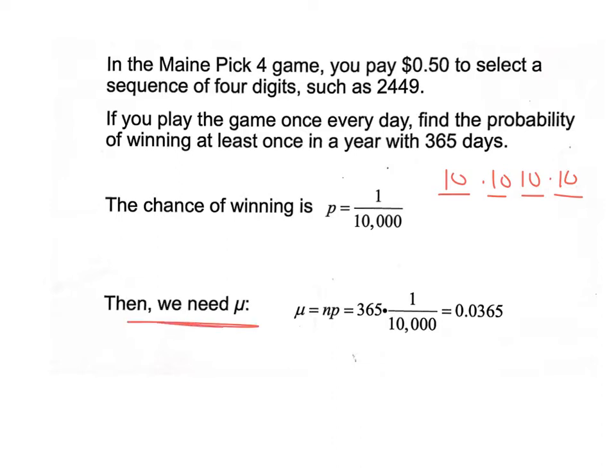So we need to find out what our mu is, which is n times p. We're going to play it 365 times, so you do 365 times 1 over 10,000, and you get that. Here's what we have. Our n is 365, bigger than 100. Our probability p is definitely small, and our mu is less than 10. That's what we need: our n times p is less than 10, and our n is much bigger than 100. So let me show you how it works.